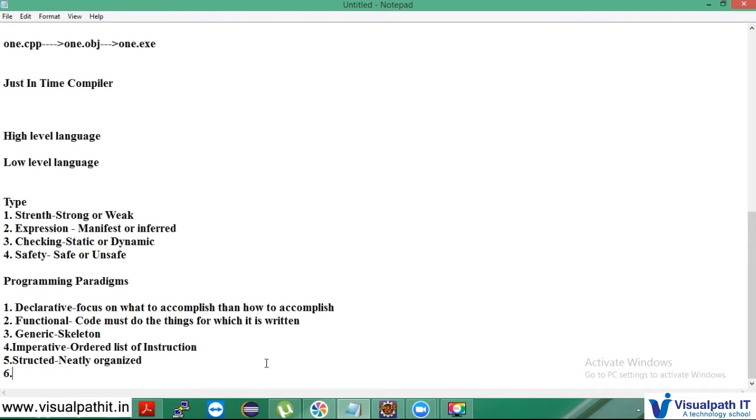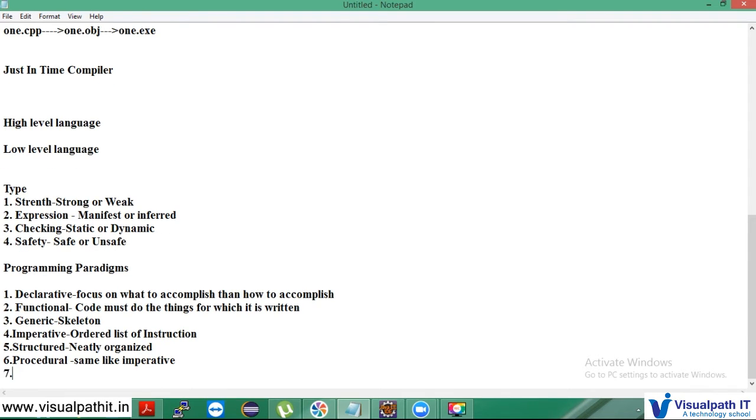So it must be structured. Got it? And the next one is procedural. It is a synonym of imperative, same like imperative, so not much different.